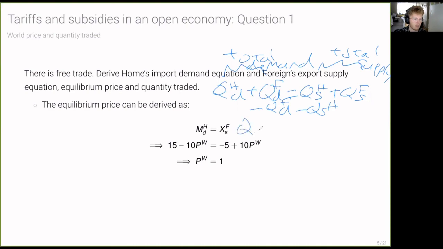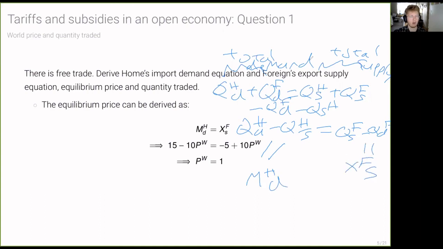It's going to give us the equivalent condition that we can either use that total demand is equal to total supply, or we can note that this left-hand side is equal to home's import demand, and this right-hand side here is equal to foreign's export supply.